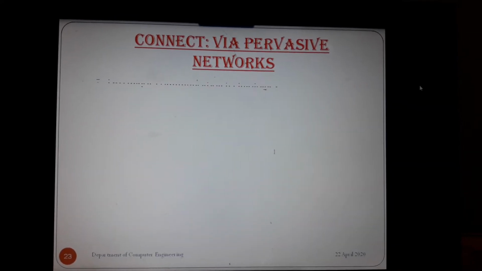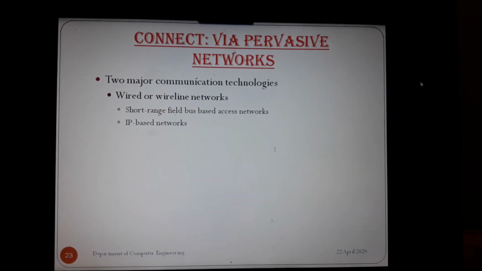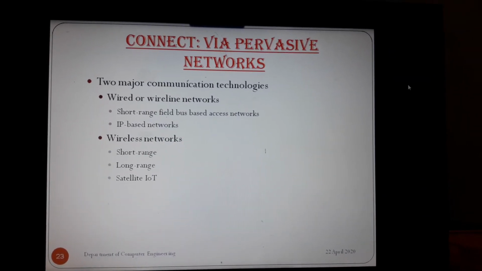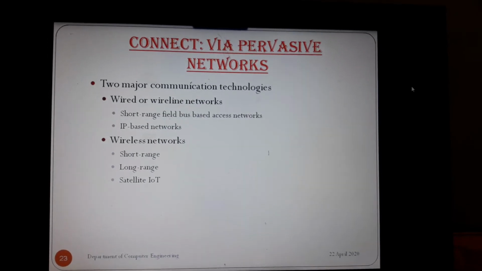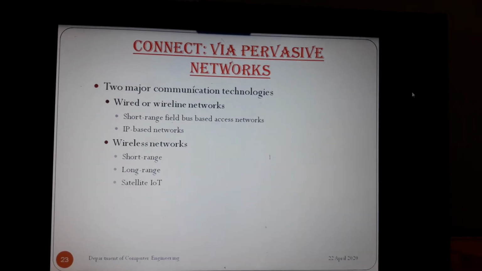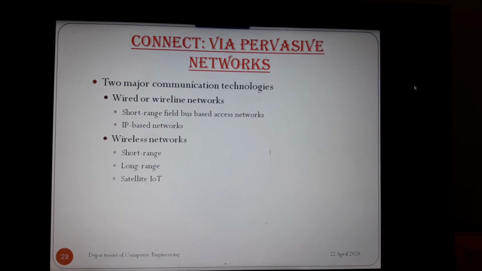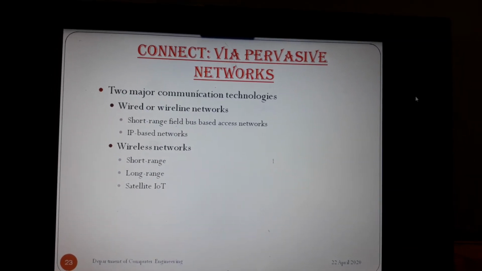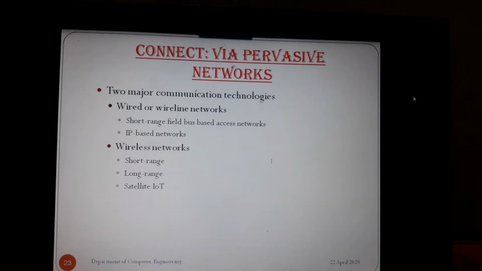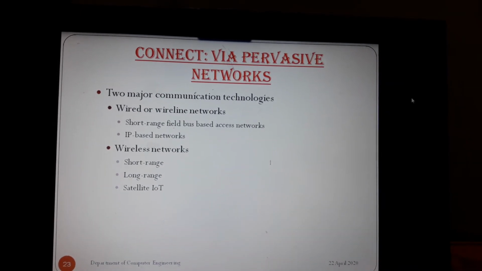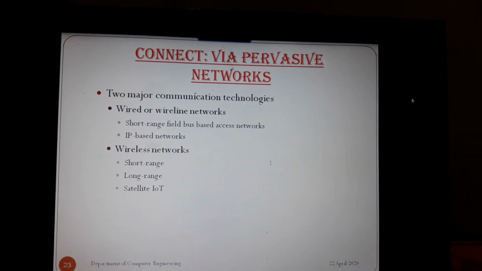Connect via pervasive networks. Two major communication technologies: wired and wireless networks, short range field based access network, IP based network, and wireless networks. So wired and wireless networks are very important, which connect to the pervasive networks. Pervasive network means ubiquitous network, that is, mobile networks. Wireless networks include short range, long range, and satellite IoT networks, as we saw in the previous slides.